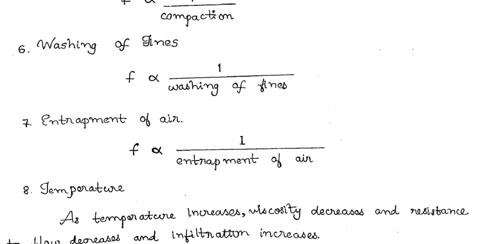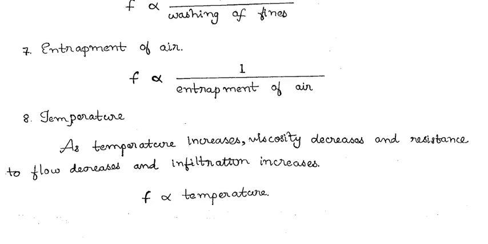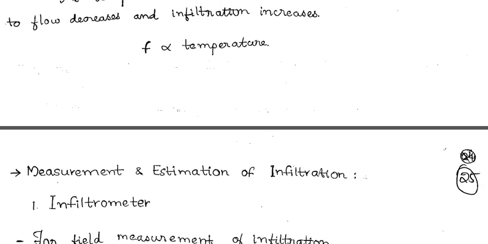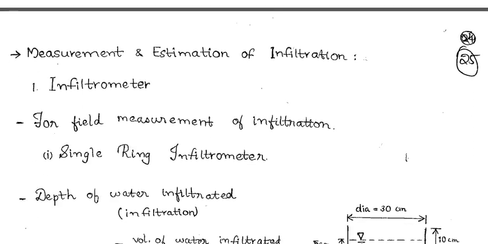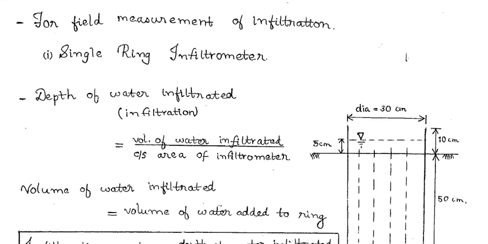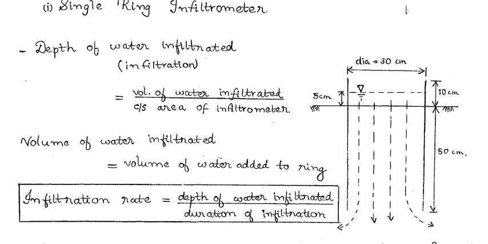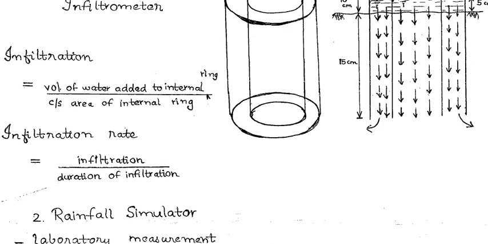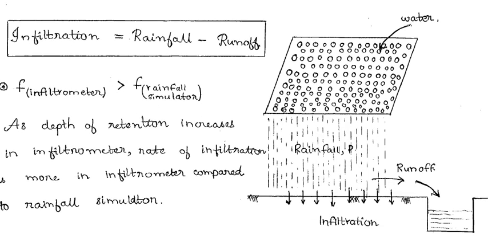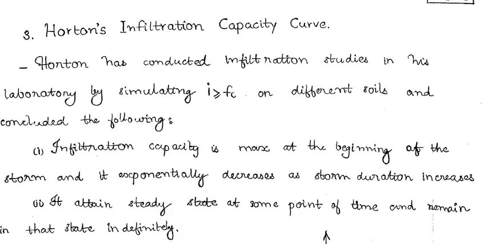Temperature. As temperature increases, viscosity decreases and the resistance to flow decreases, and infiltration increases. That's why infiltration is directly proportional to temperature. So how to estimate the infiltration? First one is infiltrometers for field measurement of infiltration. This is the single ring infiltrometer, and the next one is the double ring infiltrometer. The third important one is Horton's infiltration capacity curve.